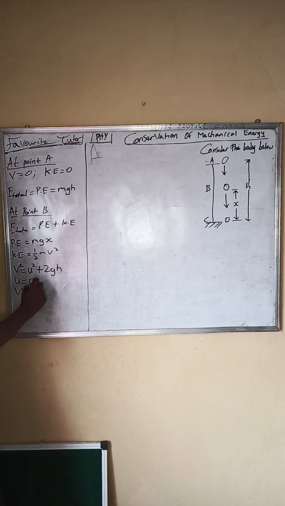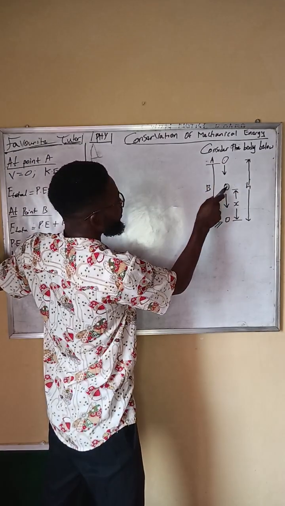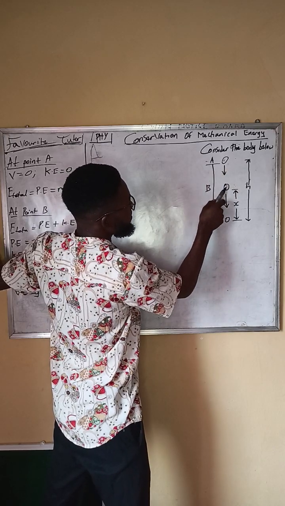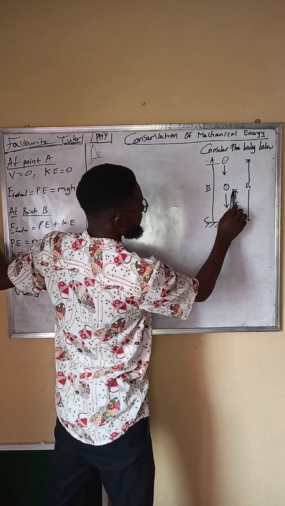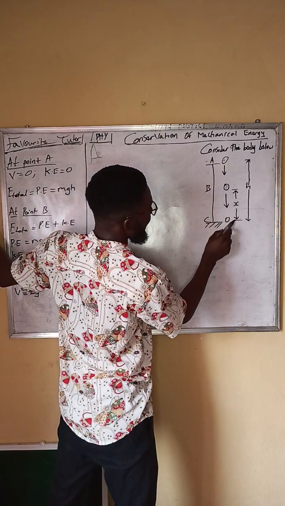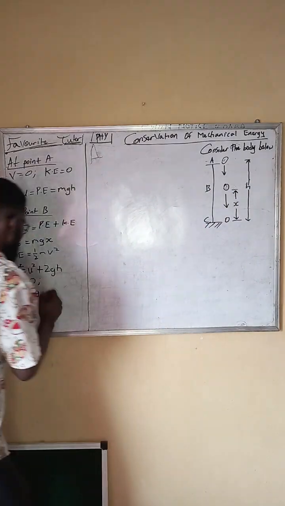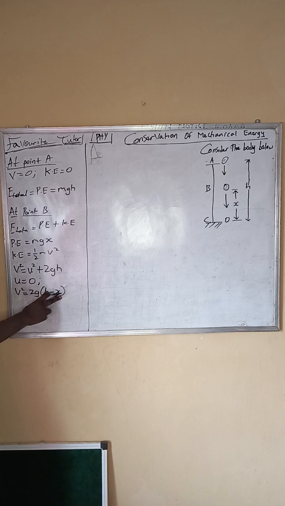2g. And then what is the h? H is the distance from point A to point B. To get the distance from point A to point B, I need to subtract x from h. So if I subtract x from h, I get the distance from A to B. So h minus x, that's the distance from point A to point B.